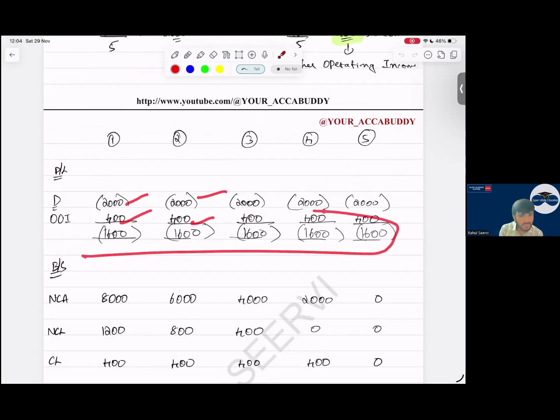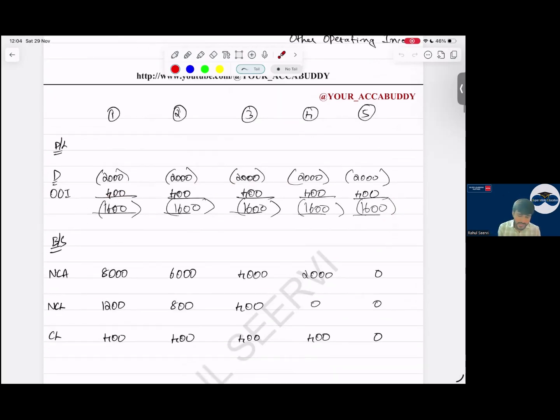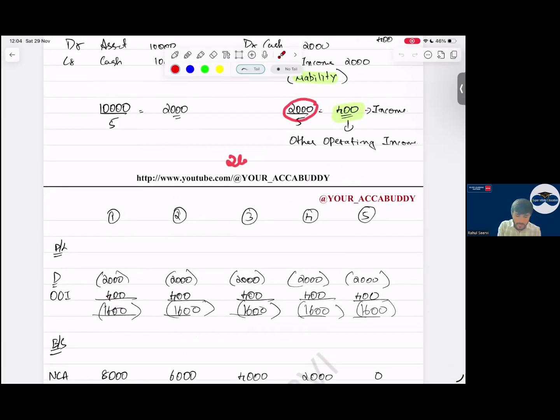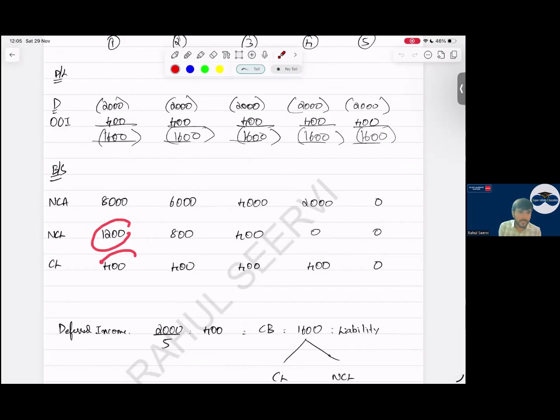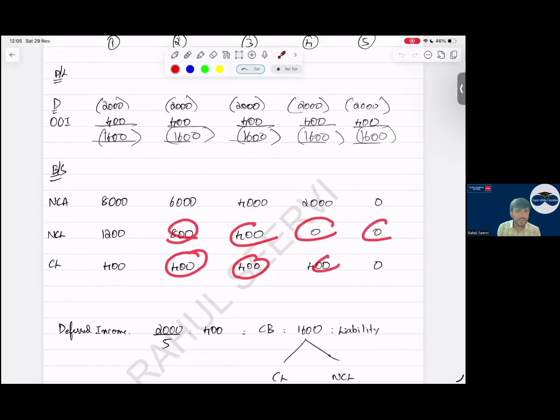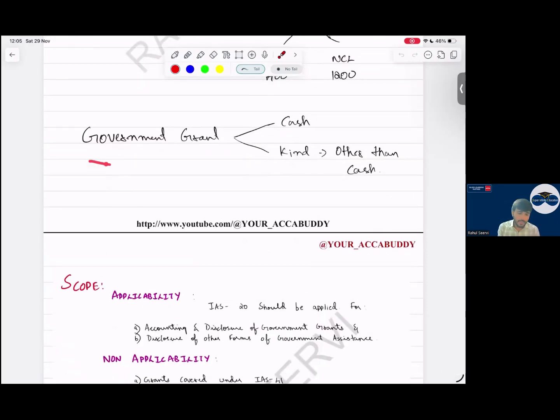So I get a net of 1,600 only, but the presentation is different. It's an accounting policy choice here. Then the non-current asset I record, sir. The government grant remaining is 2,000 minus 400, which is 1,600. This 1,600 should be separated into non-current liability and current liability. Non-current will be 1,200. Current will be the amount that is taken into P&L for the next year. Every year we take to P&L and this will reduce as per that ratio. Yes, sir. So these are the two methods which we have discussed. Then I mentioned the government can provide a grant either in cash or in kind, sir.